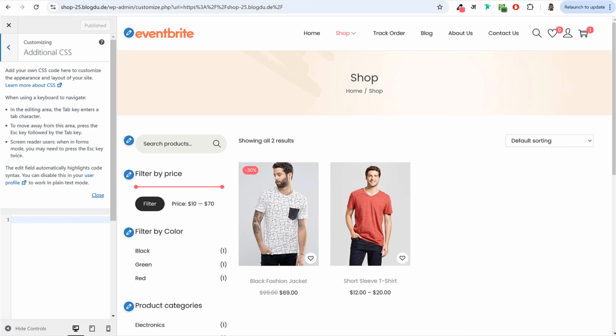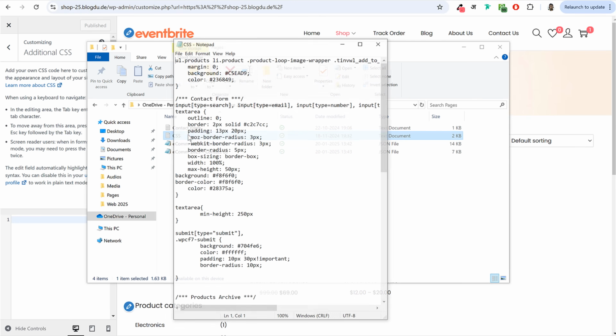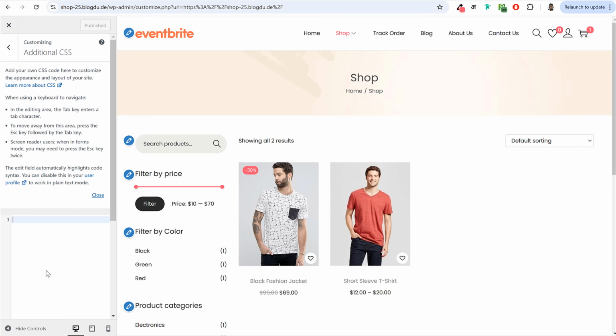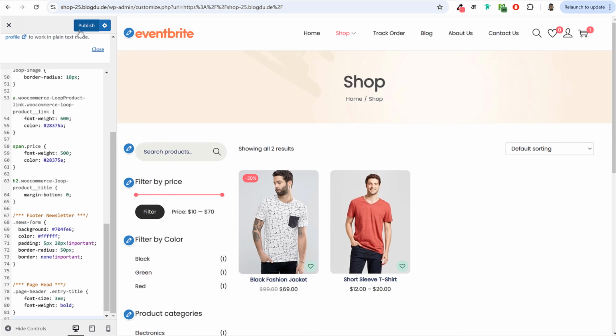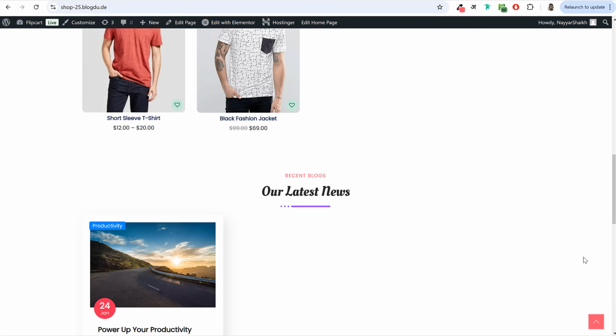Finally, under additional CSS, open the pages folder. Inside that, you will see the CSS file. Open that, copy everything, come over here, paste everything and publish it. All right. Finally, with this, we have completed the designing part and everything.